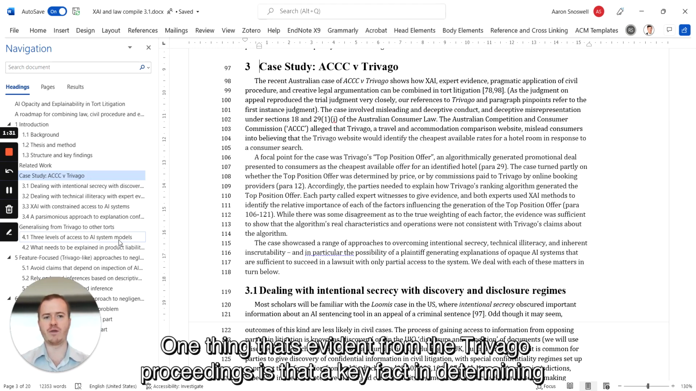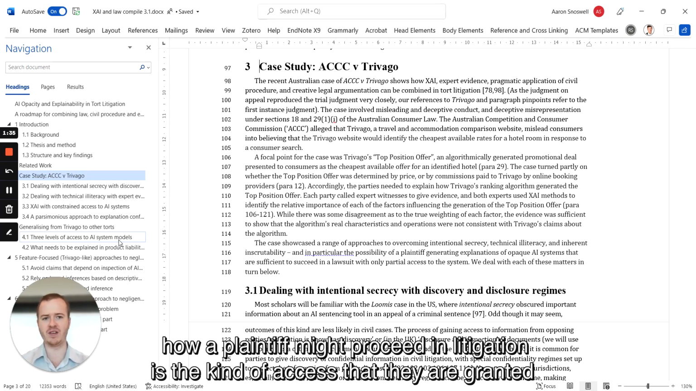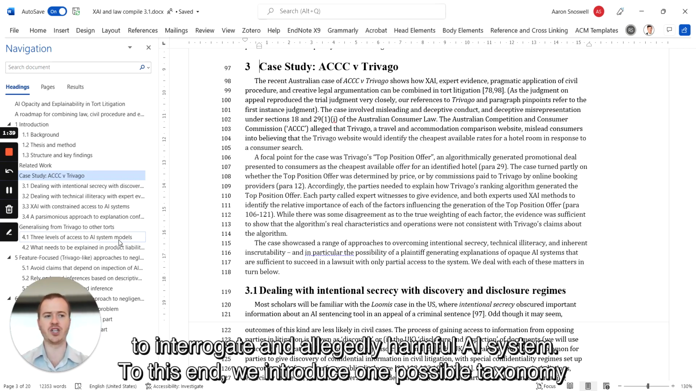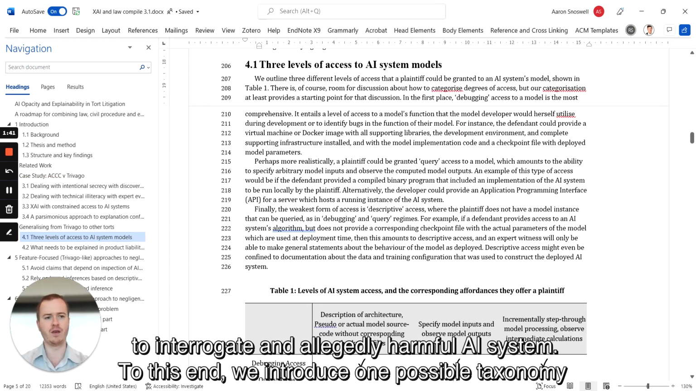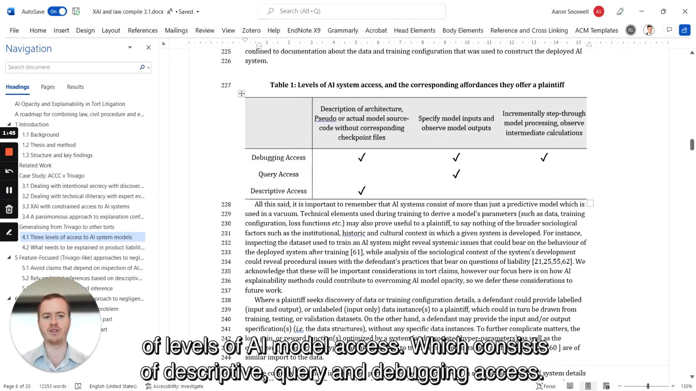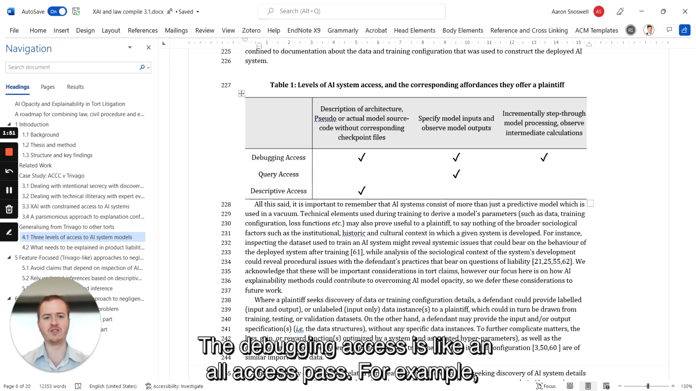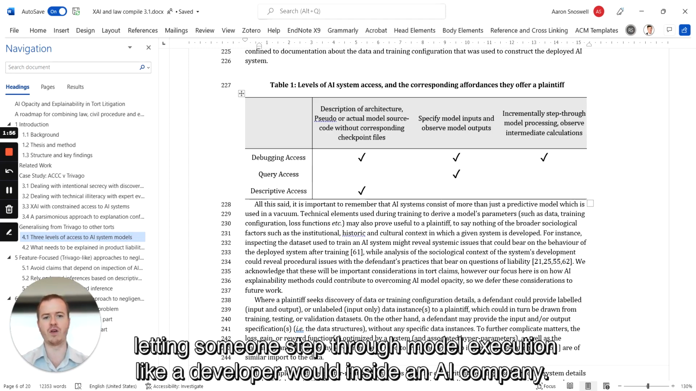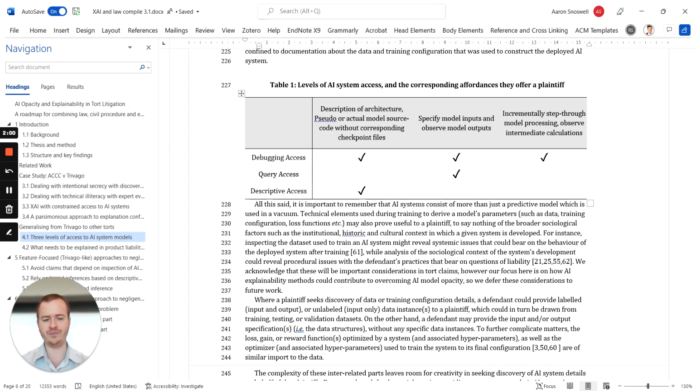One thing that's evident from the Trivago proceedings is that a key factor determining how a plaintiff might proceed in litigation is the kind of access that they're granted to interrogate an allegedly harmful AI system. To this end, we introduce one possible taxonomy of levels of AI model access, which consists of descriptive, query, and debugging access. So debugging access is like an all-access pass, for example, letting someone step through model execution like a developer would inside an AI company.